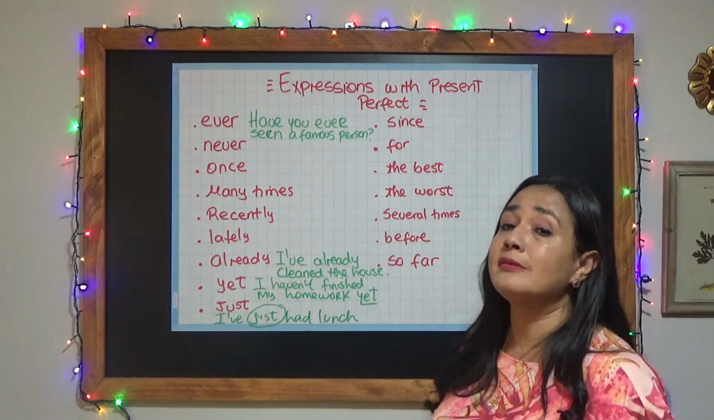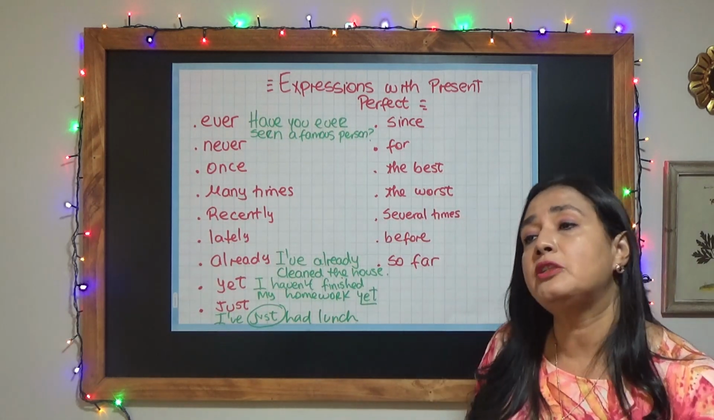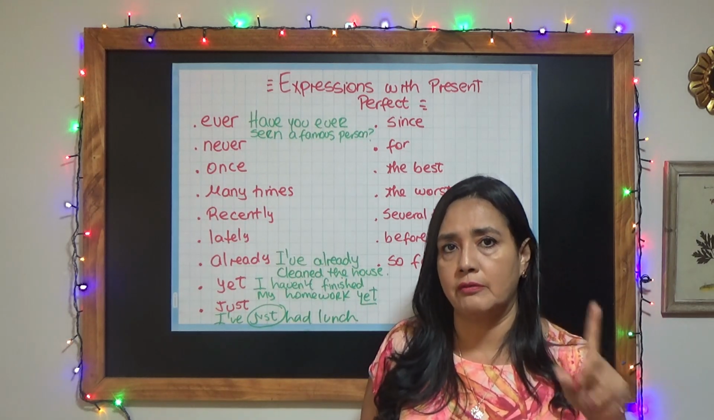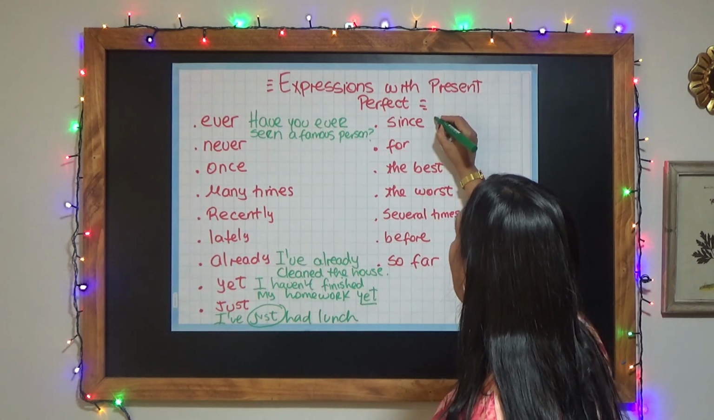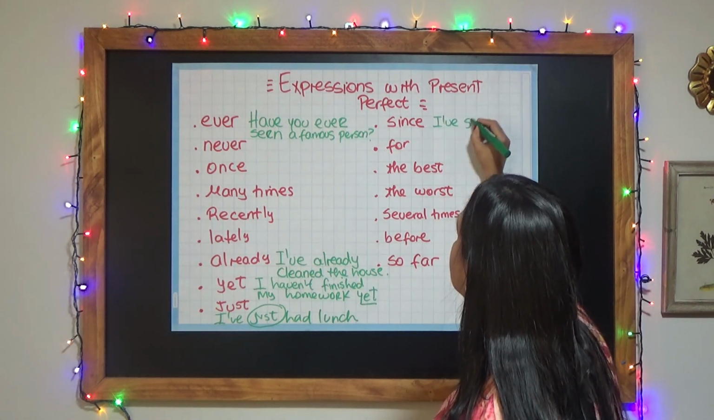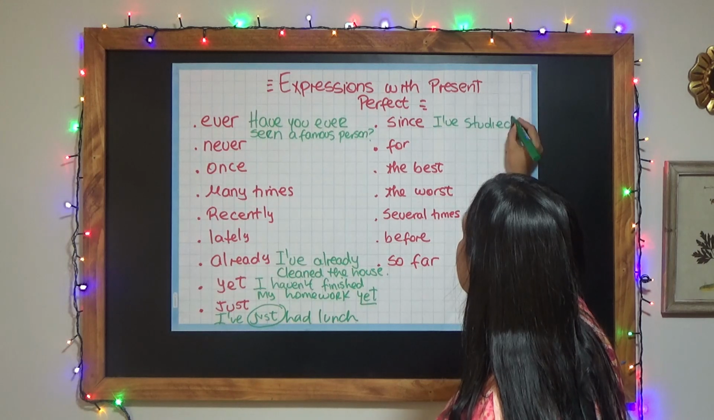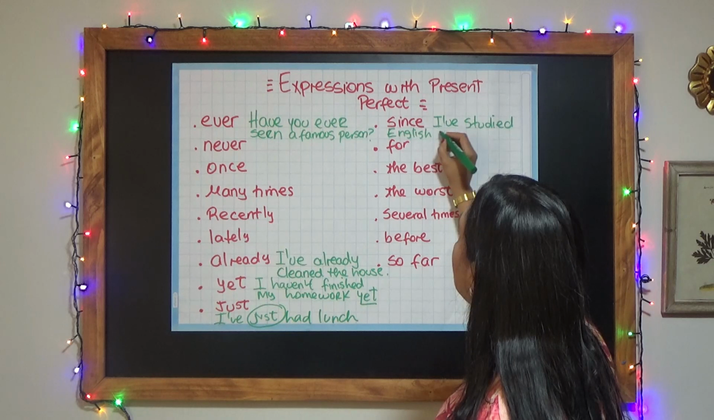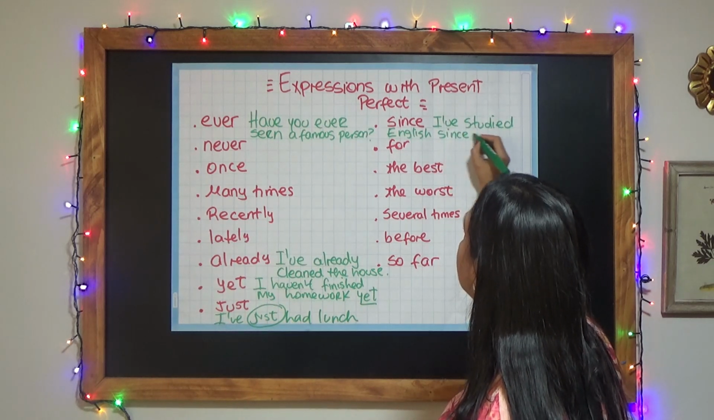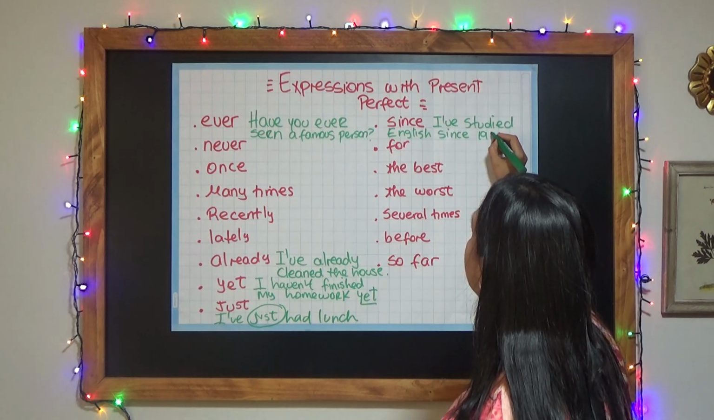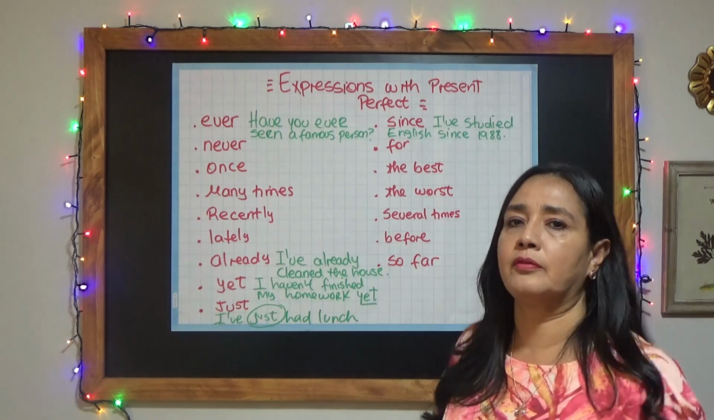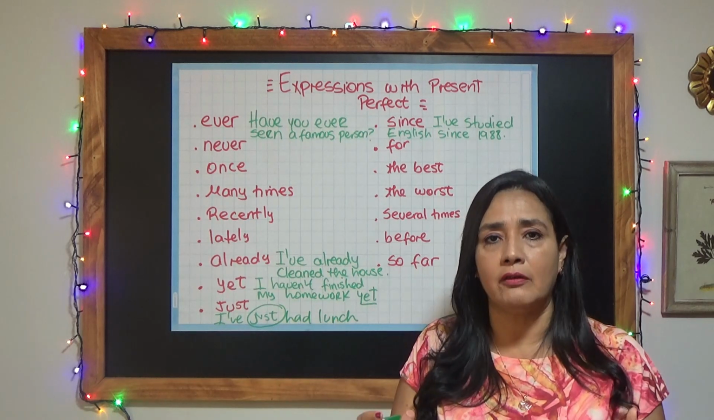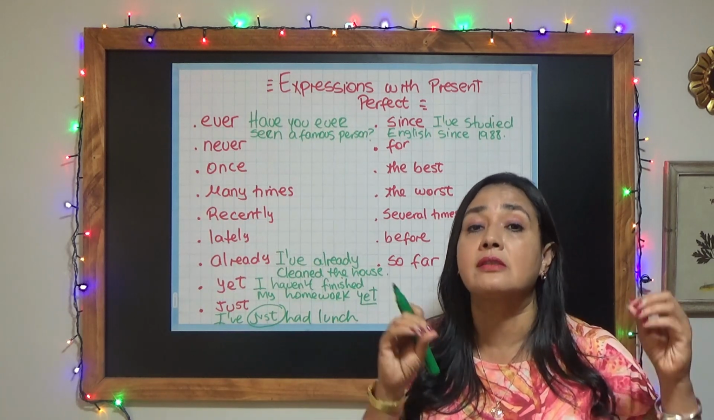Other expressions, since and for. When I talk about since, I'm going to talk about the beginning of an action. For example, I've studied English since 1988, for example. So if I use since, I'm talking about the beginning of the action, when the action started.